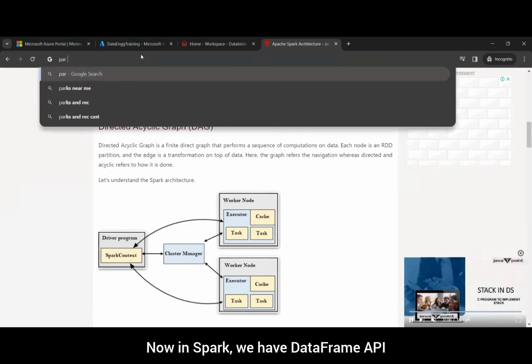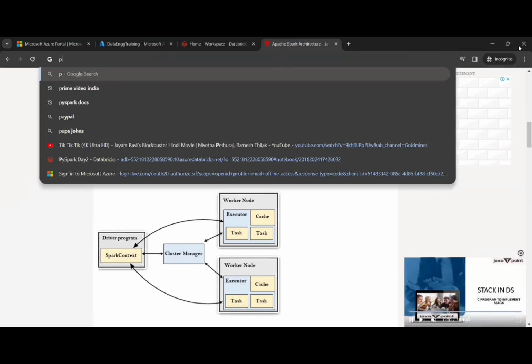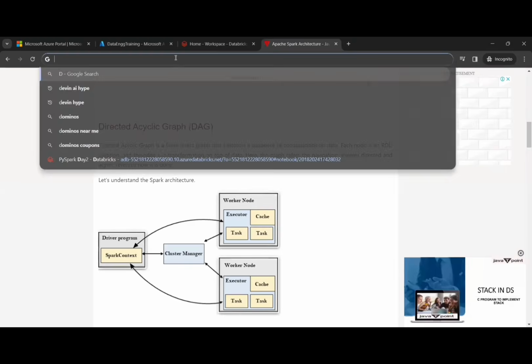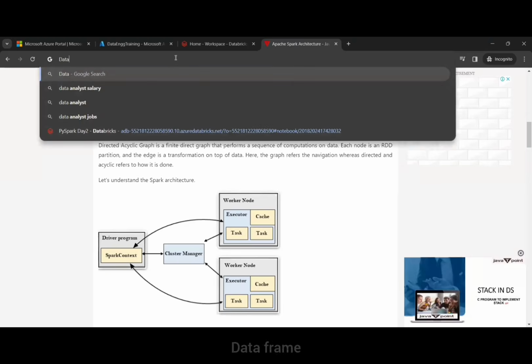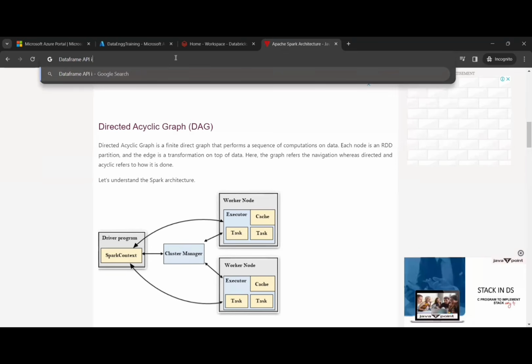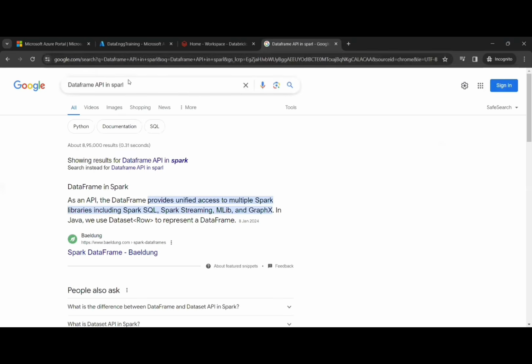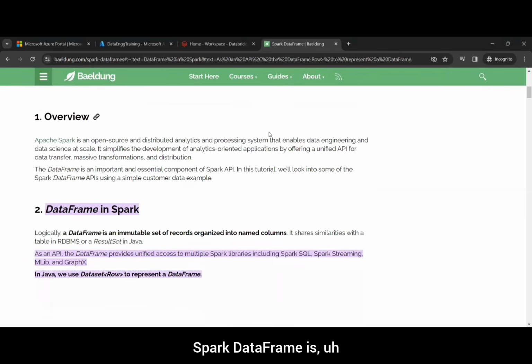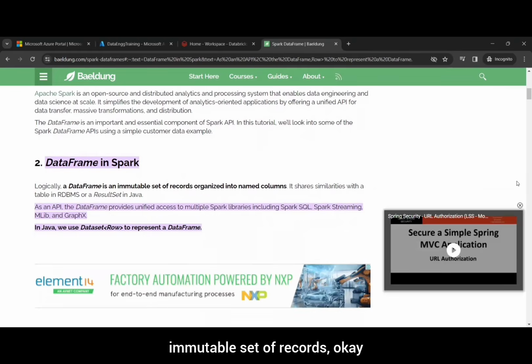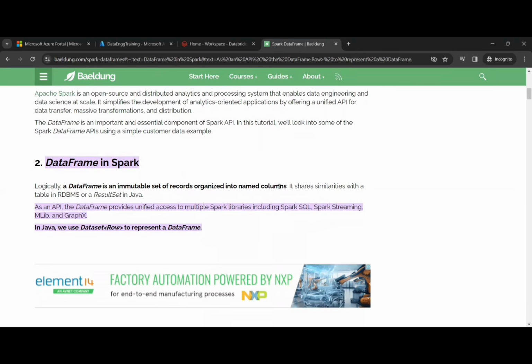Now in Spark we have the DataFrame API. So what is a Spark DataFrame? A Spark DataFrame is an immutable set of records organized into named columns, just like a DBMS or a SQL table. It has rows and columns. It looks like that only. Spark provides a DataFrame API, which is utilized by PySpark.